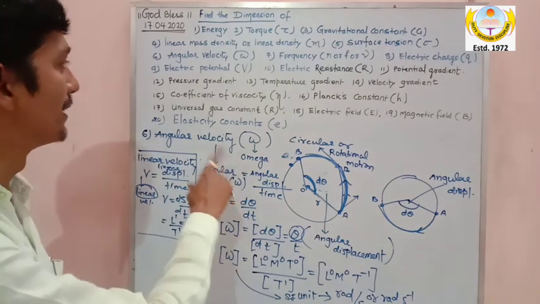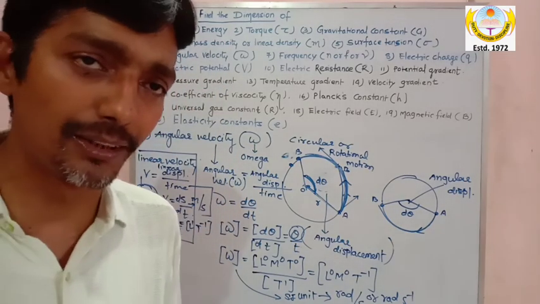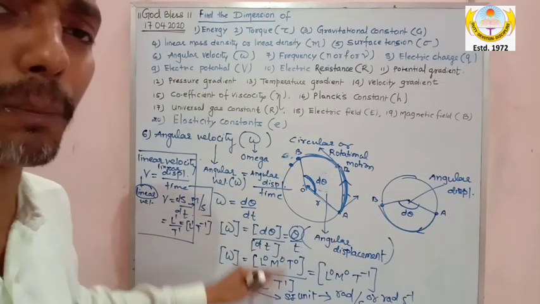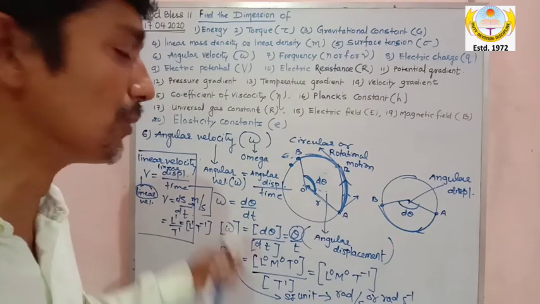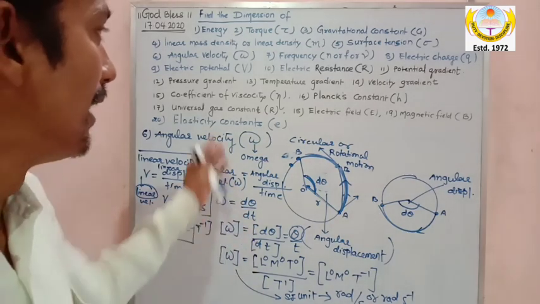So I am pausing here. I have deliberately taught angular velocity in detail. I take more time to teach angular velocity because among these 20 dimensions, some of the topics are conceptual, so take care of that because this keeps getting used. Now I finish with the dimension of angular velocity. Please write it down and then I will go further.